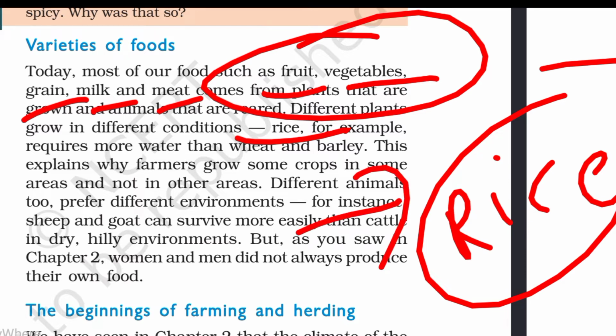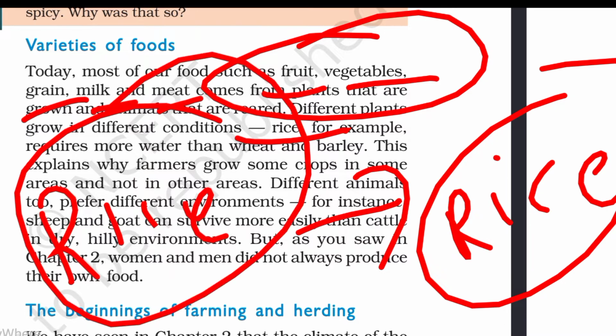If you read about rice, remember we studied it in Chapter 1. Rice was first grown in the Vindhyas. If you have not seen the previous videos, please watch them, because it is the most important concept and it clears your basic concepts. Let's go further.